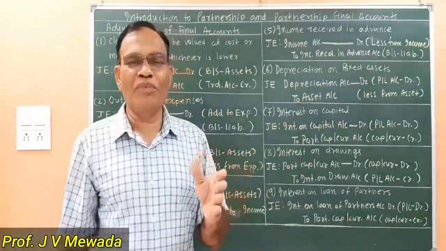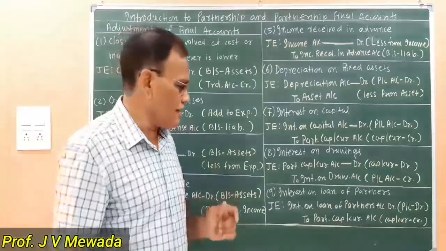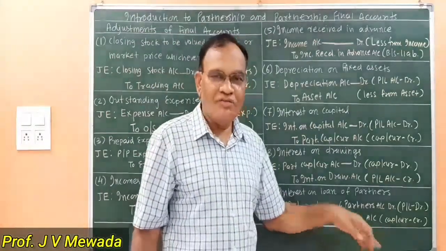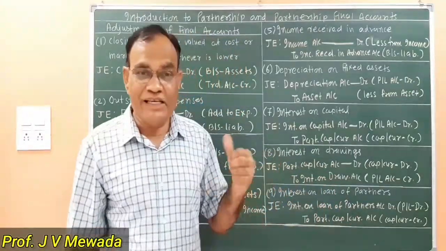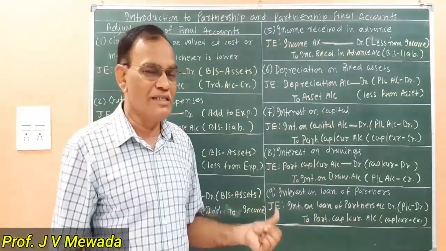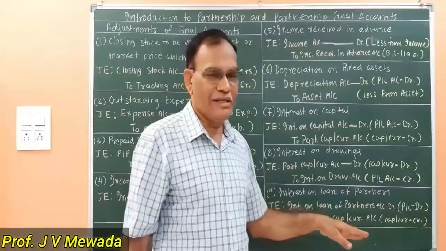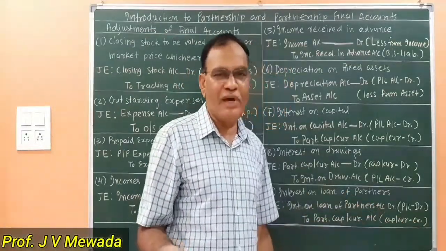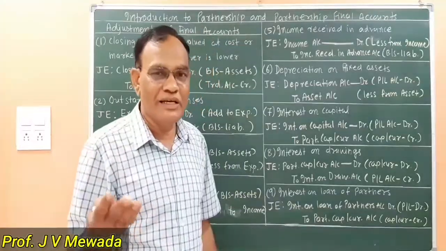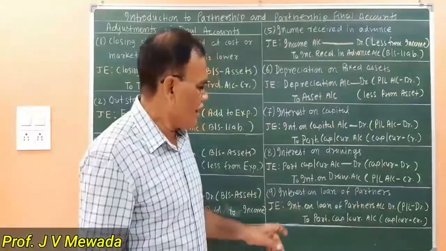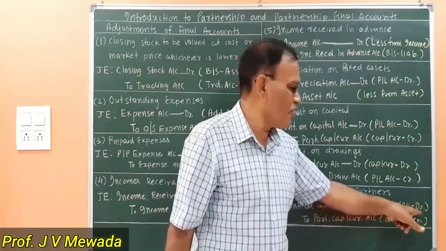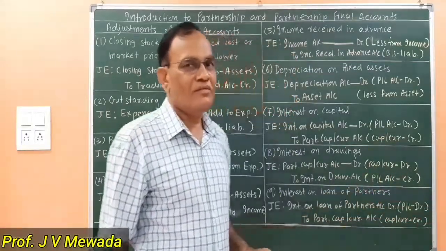So interest on loan of partner account is debited, and partners capital or current account is credited. We are giving the second effect to the partners capital account or current account. That is, capital and current account is credited. So the balance of the capital or current account will increase on the credit side, and this will be recorded as an expense on the debit side of profit and loss account.